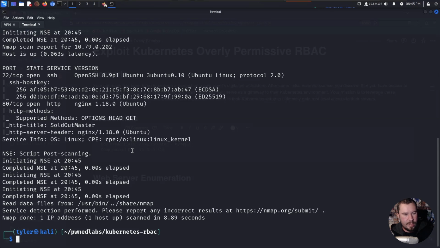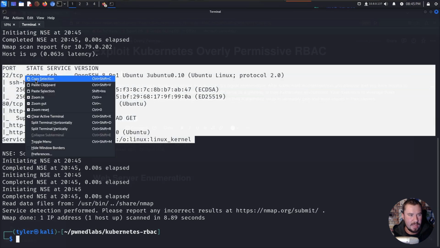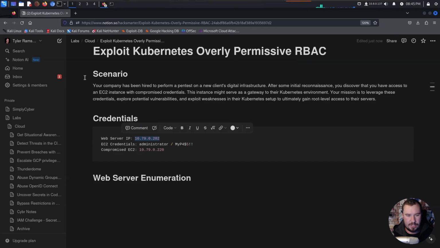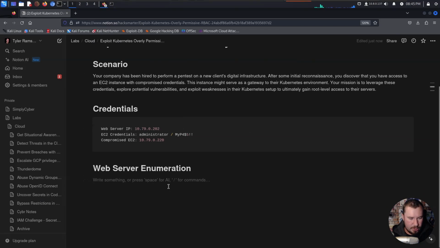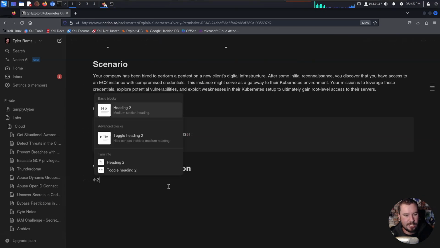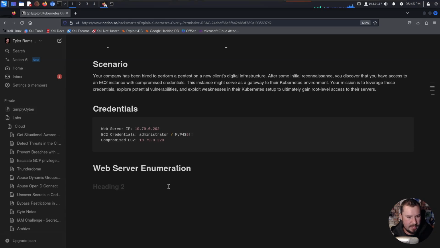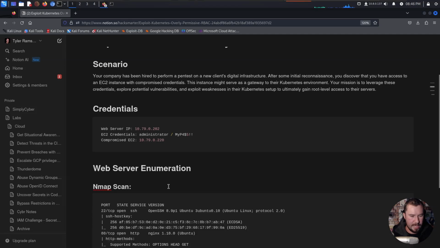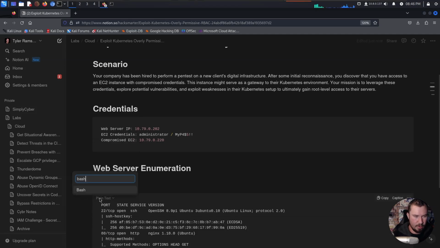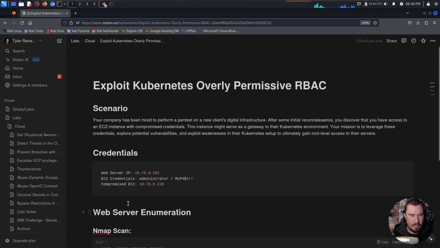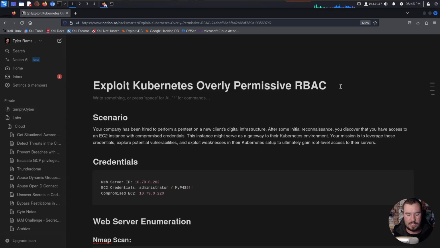And now we have a little more information on the ports that are running, and we should drop this into our notes. So let's go ahead and copy this right here, and let's jump back over to our notes. Underneath web server enumeration, I'm going to do an H2 header, and we will call this nmap scan. Drop it in a code block, and we'll change this over to bash. There we go. And I do want to show you guys another cool thing that we can do right here in Notion to keep ourselves organized.